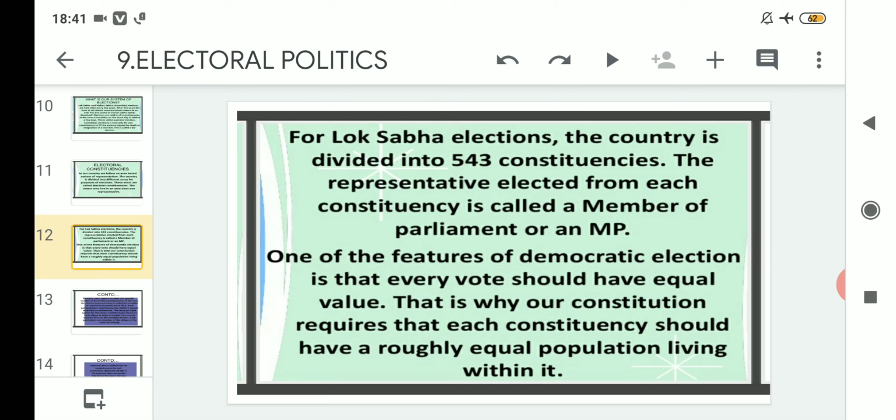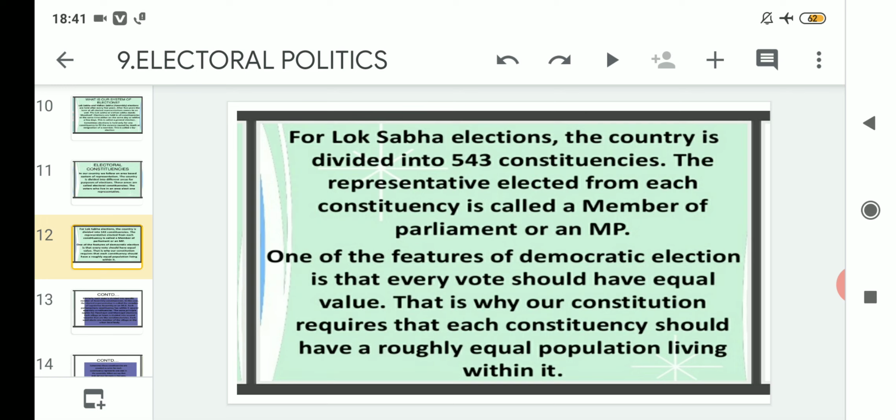In the same way, all the people living in India have the value of one vote each. That is why our constitution requires that each constituency should have a roughly equal population.